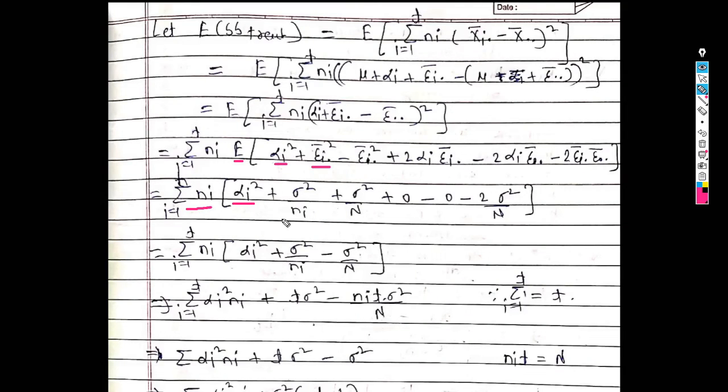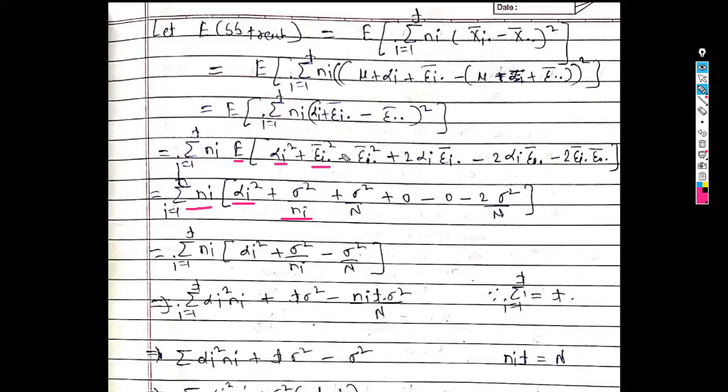Okay, so in the next step we get summation over i ni. Now the expected value of a constant term is the constant, so we get alpha i square. Then the expected value of epsilon i dot bar square is sigma square upon ni, so we get plus sigma square upon ni.